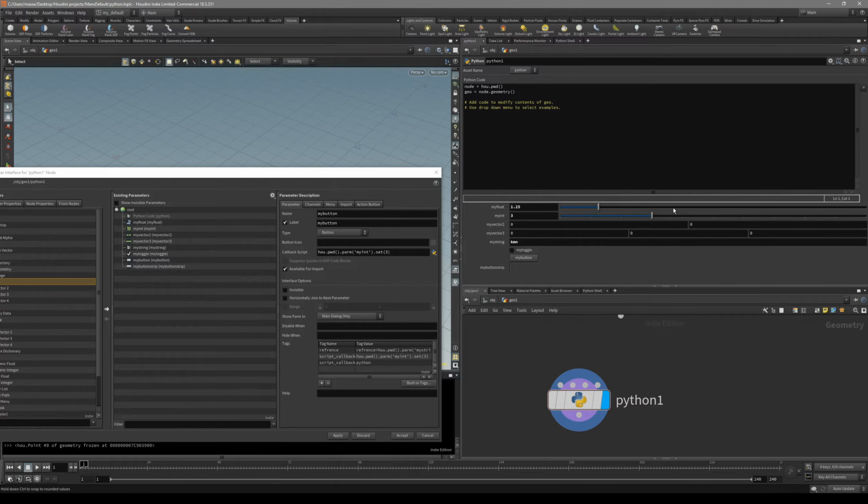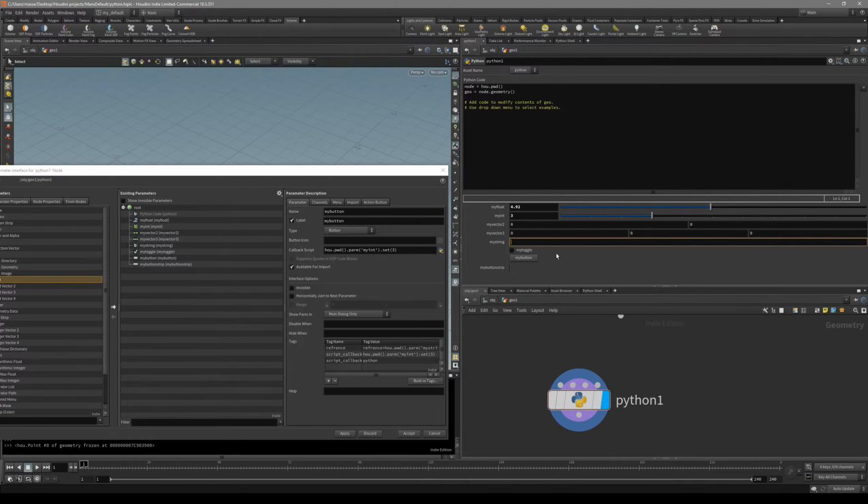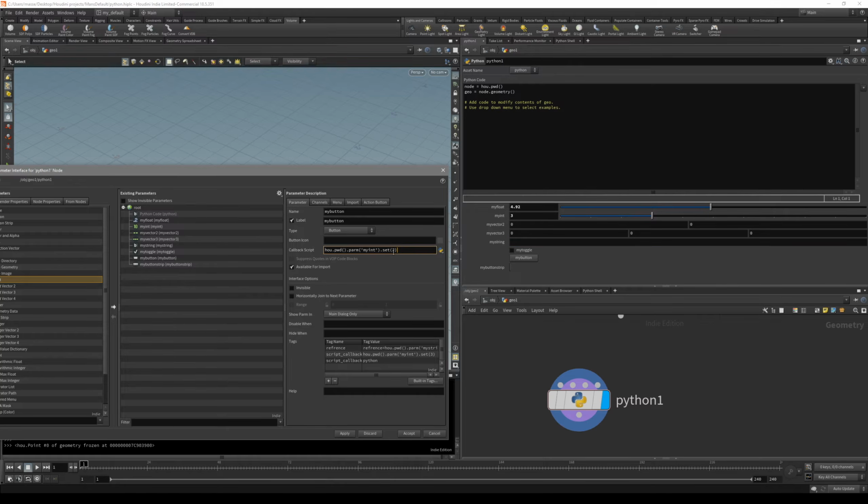So let's take a look at other examples. Now that we have done our floats and ints for the single values, let's take a look at strings. For strings, as you might imagine, it's actually going to ask for a string value, and we can't set it as an integer or as a float. So let's go from my int to my string.